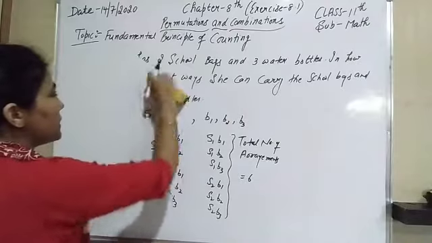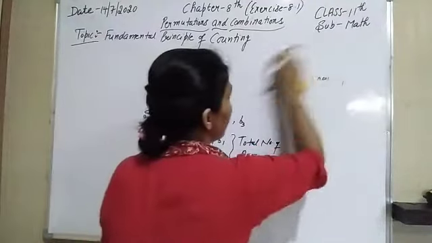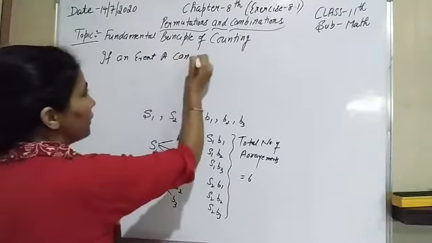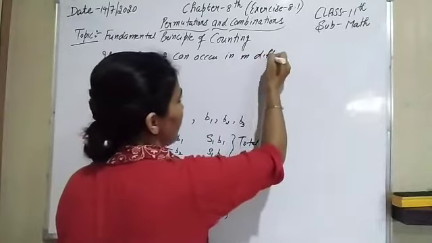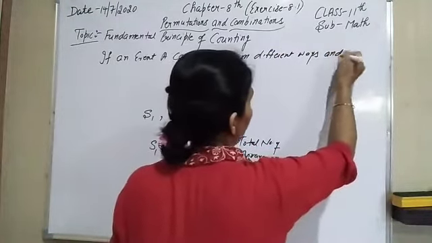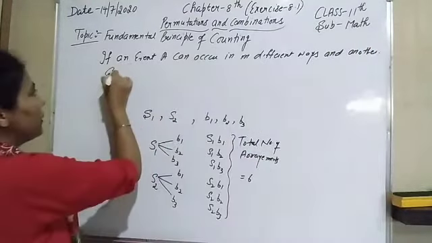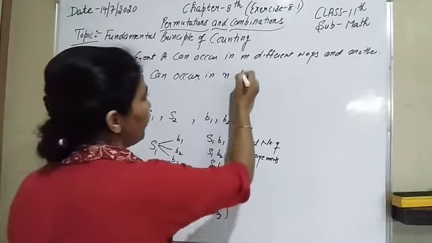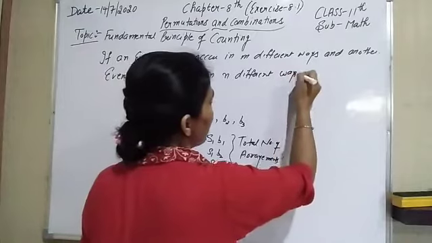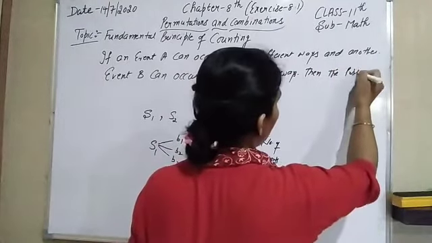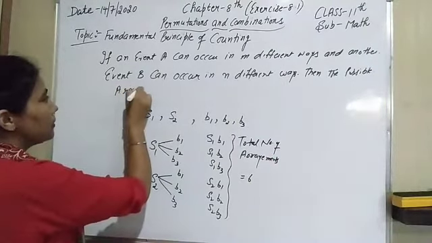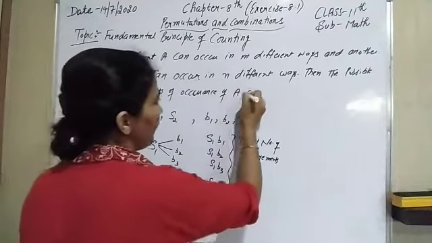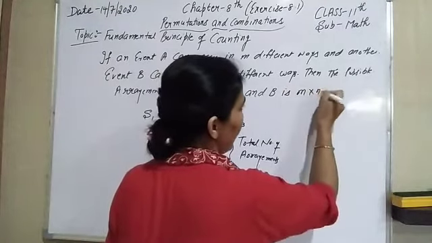The fundamental principle says, if an event A can occur in m different ways and another event B can occur in n different ways, then the possible arrangements of occurrence of A and B is m multiplied by n.